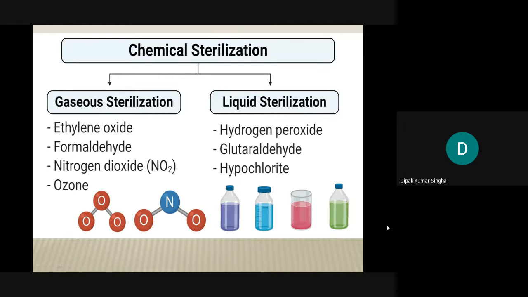Under gaseous sterilization, ethylene oxide is a very potent sterilizing agent that can kill microorganisms around 100%, along with formaldehyde, nitrogen dioxide, NO2, and ozone. Ethylene oxide is especially used as a common gaseous chemical agent. Even floors and the operation theater can be sterilized by ethylene oxide gas. Among liquids, hydrogen peroxide is a very good oxidizing agent that can kill microorganisms, but it is harmful, so its use has limitations. Others are glutaraldehyde and hypochlorite. These are the chemical liquids used for sterilization.